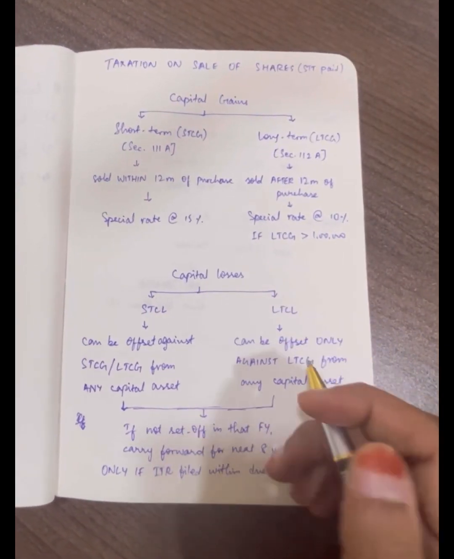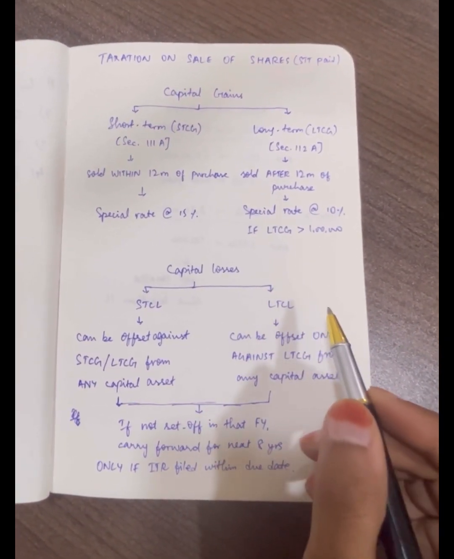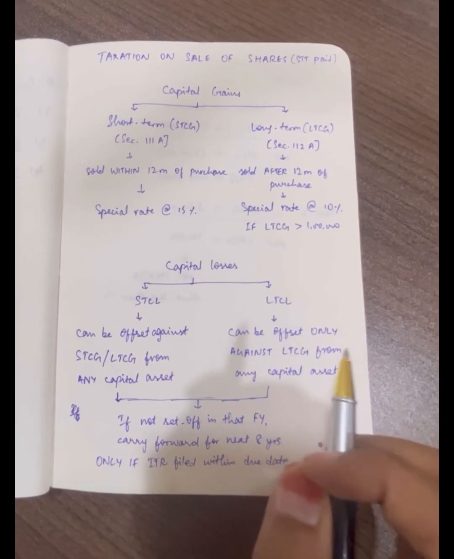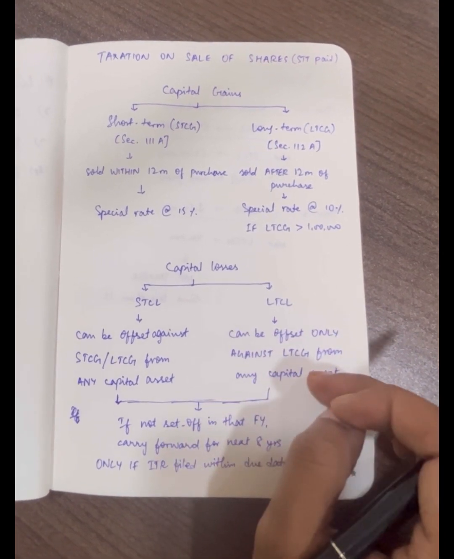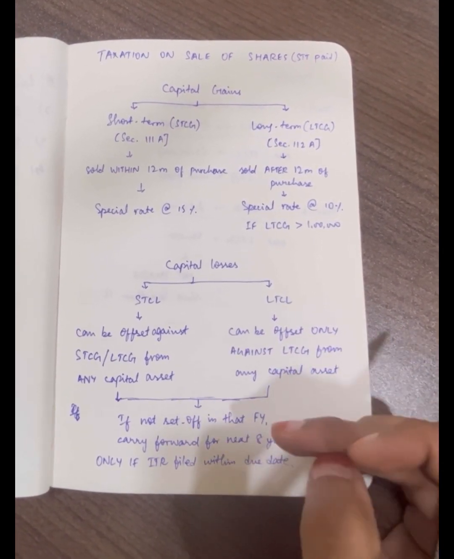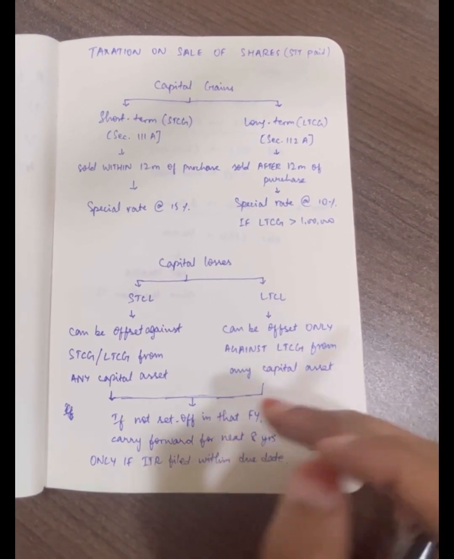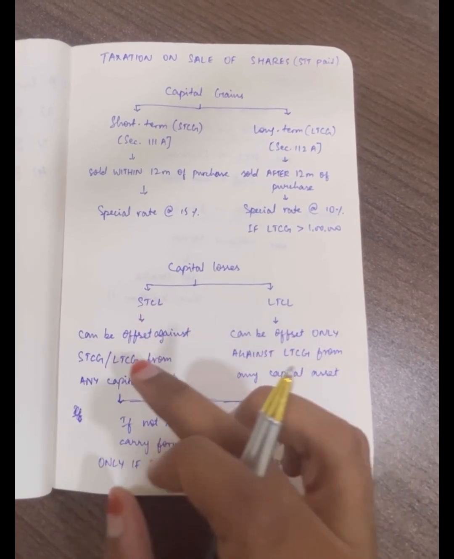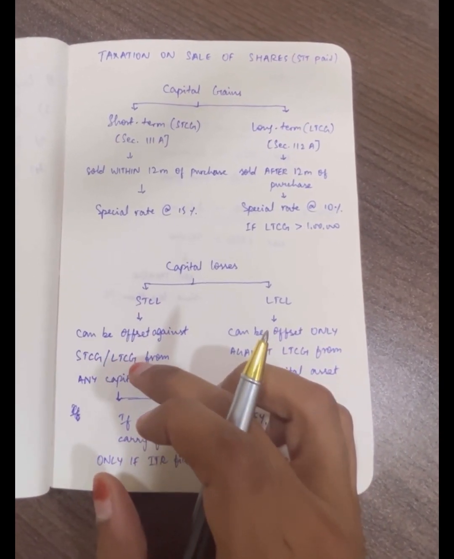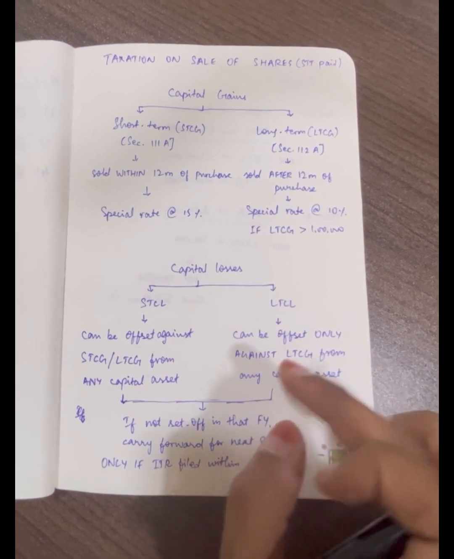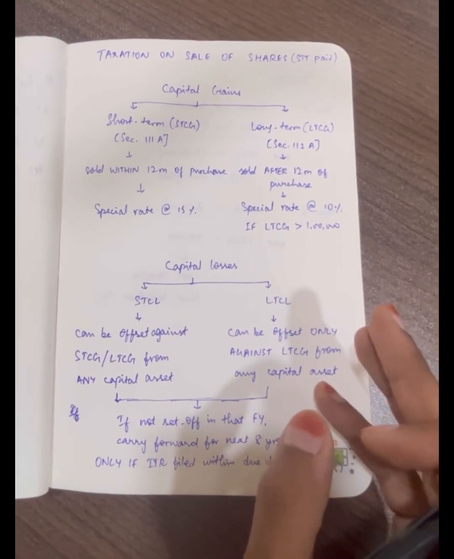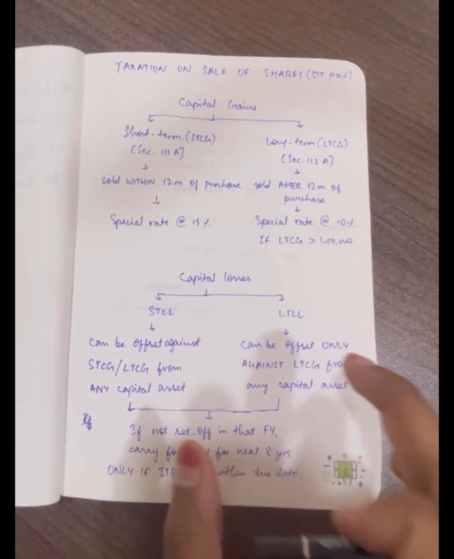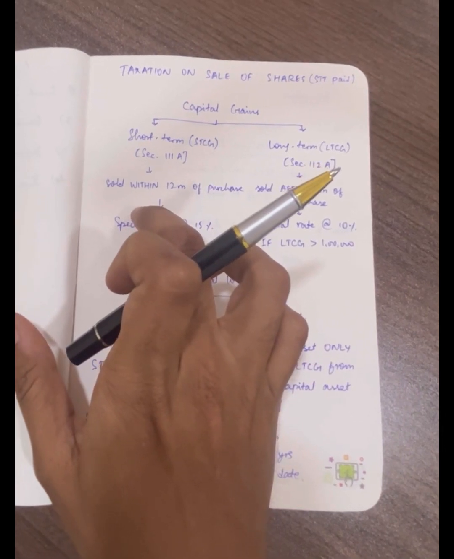Understood? And in the same way, if you have made a long-term capital loss, this can be offset only against long-term capital gain from any capital asset. Any capital asset means it can be shares, house property, or equity-oriented mutual funds. All those are capital assets. So the main point here is that short-term capital loss can be offset against short-term or long-term capital gain, but long-term capital loss can be offset only against long-term capital gain, which means if you have made a long-term capital loss and a short-term capital gain, you cannot offset this loss against this gain. This is not allowed, right?